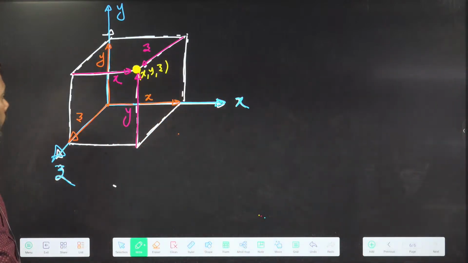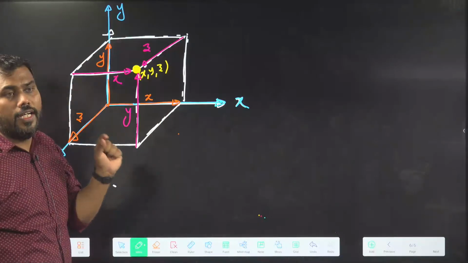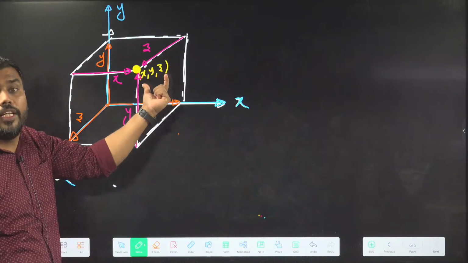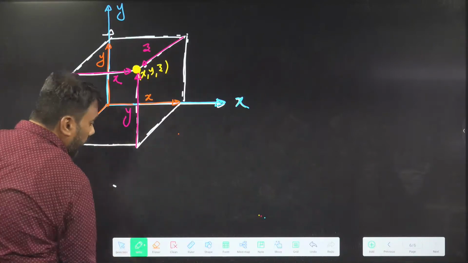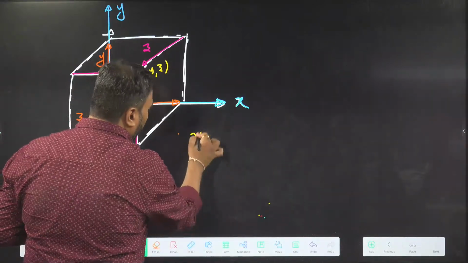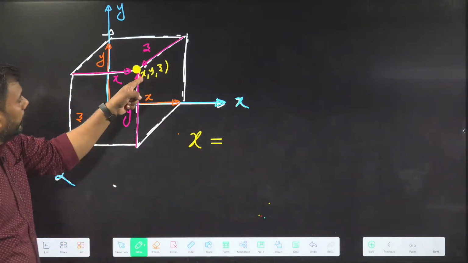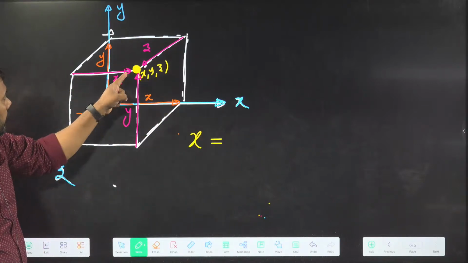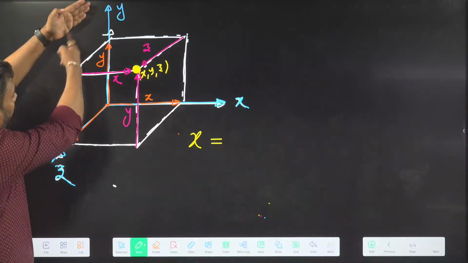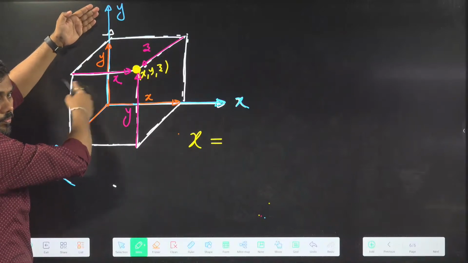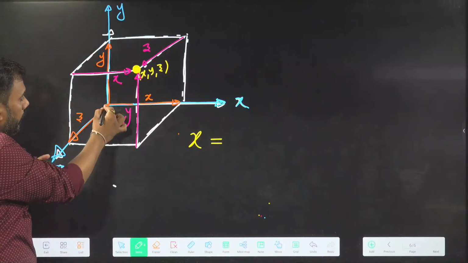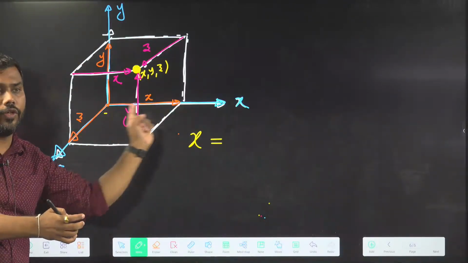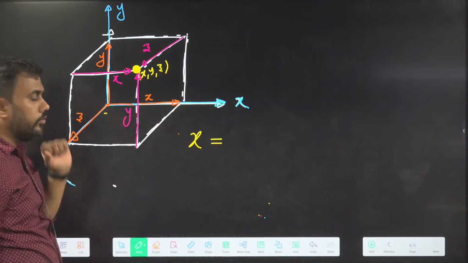Very good. So now, the meaning of 3-dimensional coordinate. We are just learning about the meaning of 3D coordinates. What is the meaning of the x coordinate in 3D space? The x coordinate is this distance, the distance which I need to travel from the YZ plane to reach the point. The origin here is on the YZ plane. So from the YZ plane, the distance I need to travel to reach the point is called the x coordinate.